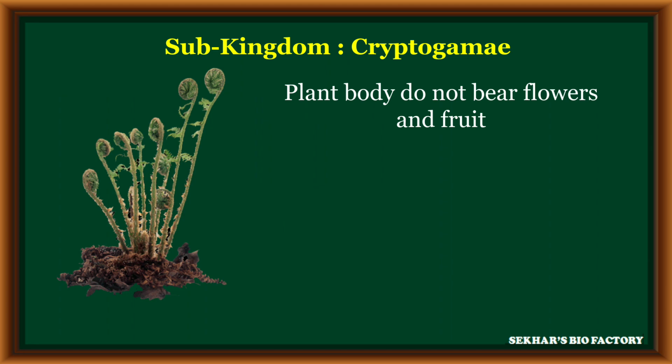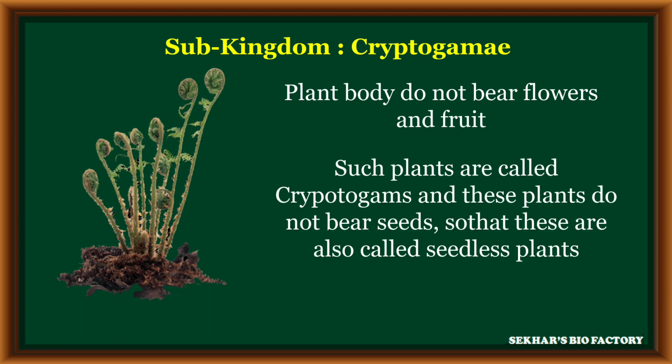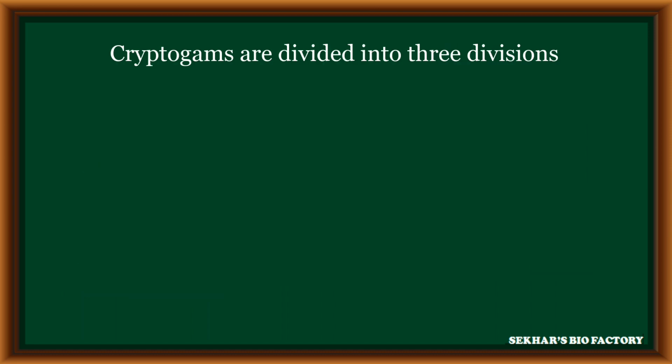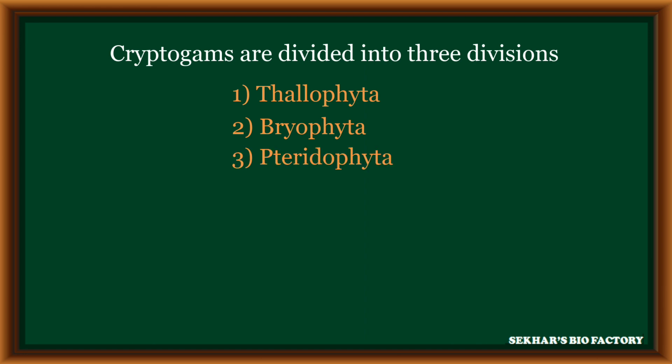In the subkingdom cryptogamia, plants do not bear flowers and fruits. Such plants are called cryptogams, and these plants do not bear any seeds, so cryptogams are also called seedless plants. The cryptogamia is further divided into three divisions: thallophyta, bryophyta, and pteridophyta.